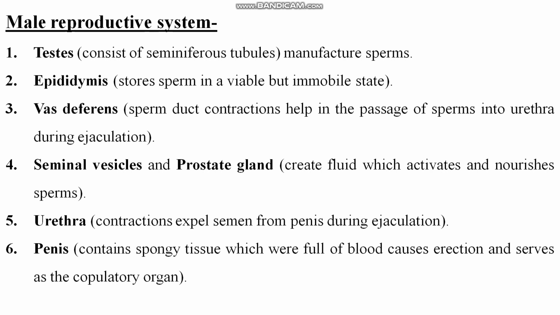Penis contains spongy tissues which become full of blood, causing erection, and serves as the copulatory organ, right? So the penis is also a part of the male reproductive system. Urethra and penis combinedly help in ejaculation, and it will help in the reproduction process.